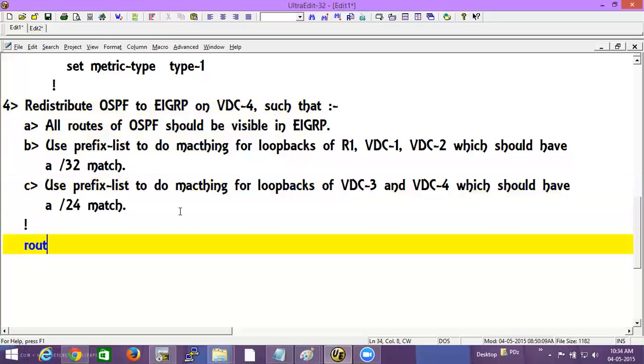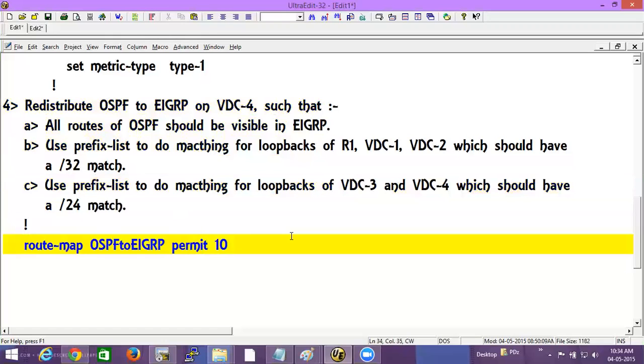Need to create a route map first. Name is say OSPF2. What should I do in the route map? Permit in sequence number 10.